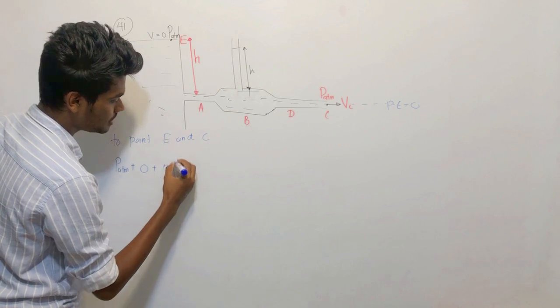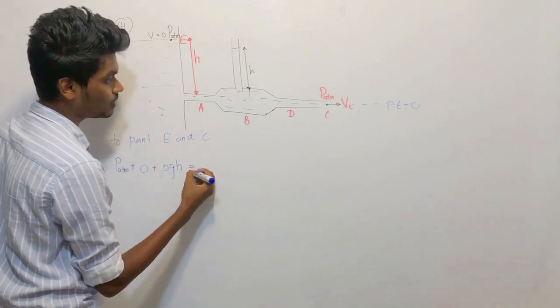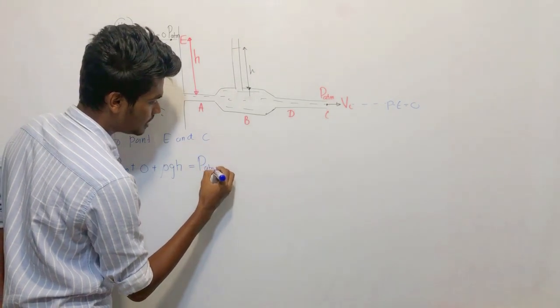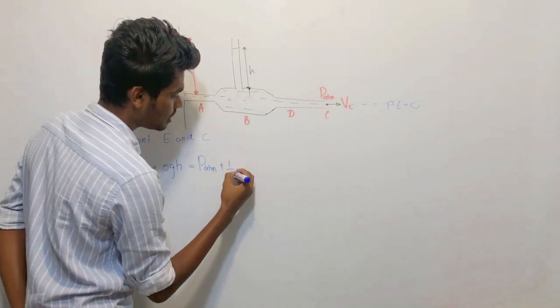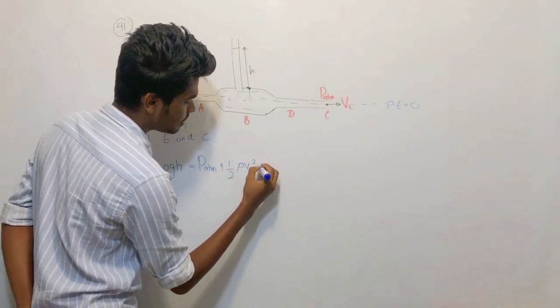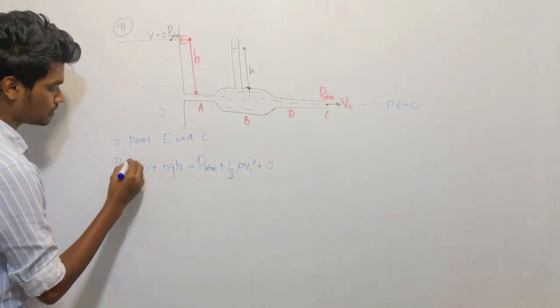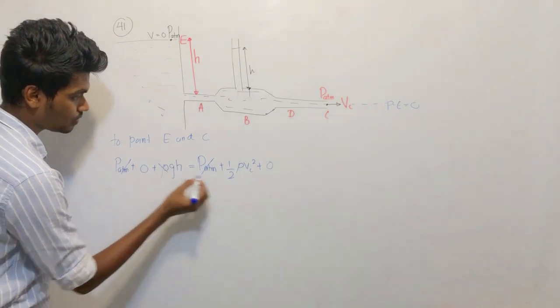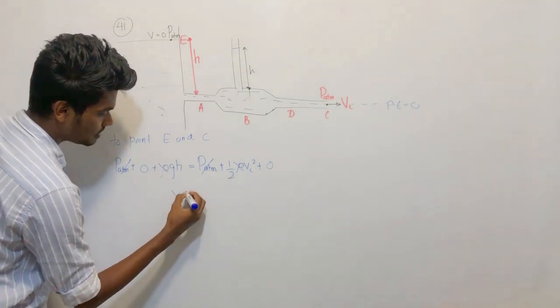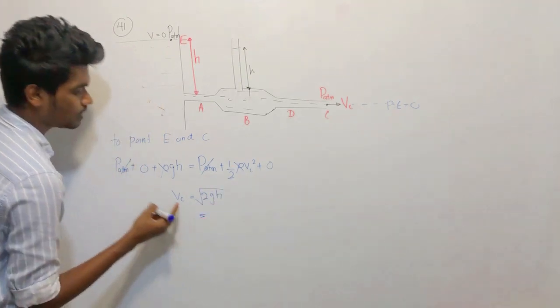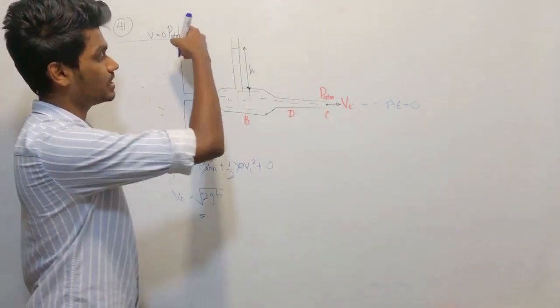So rho g h equals, what is the pressure at this point? PATM. And what is the velocity at this point? Therefore half rho Vc squared, plus what is the potential energy? Zero, it is on the zero level, right? So PATM cancels out, rho to rho. So Vc is equal to root 2gh. I have found Vc in terms of h.